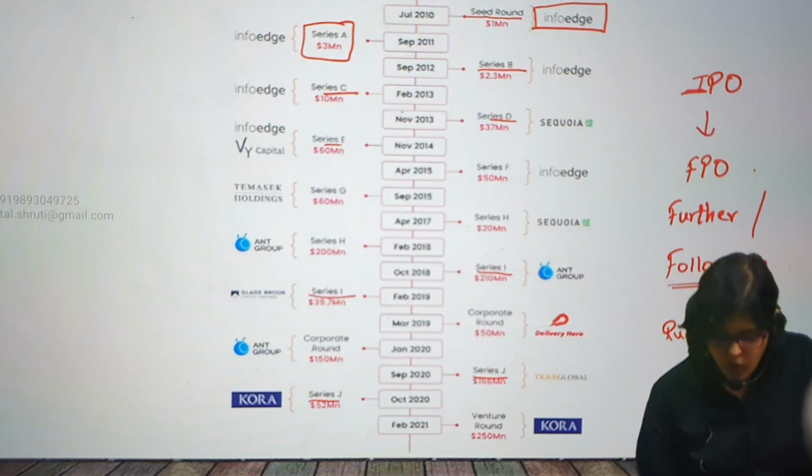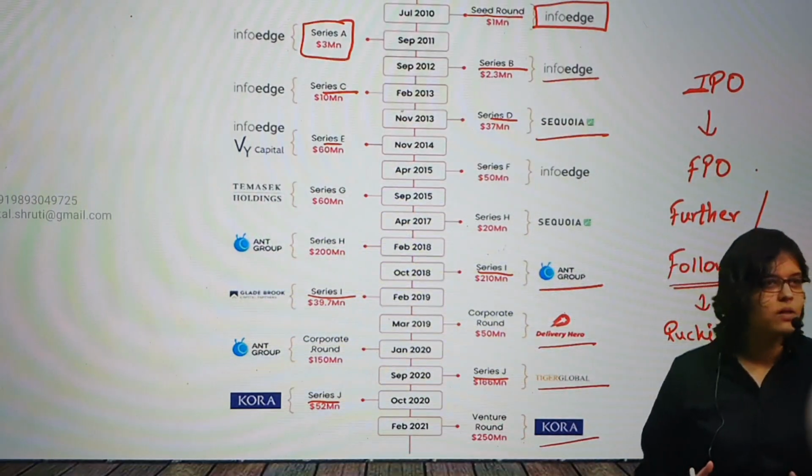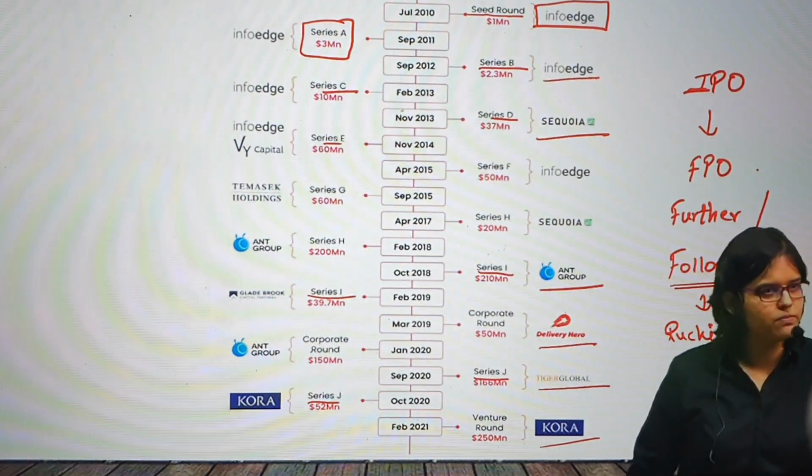And finally, after so many rounds, who all have invested? Info Edge, Sequoia, Ant Group, Delivery Hero, Tiger Global, Coatue. All these are big names. So all these people have invested in whom? Invested in Zomato. Okay, clear? Yes.